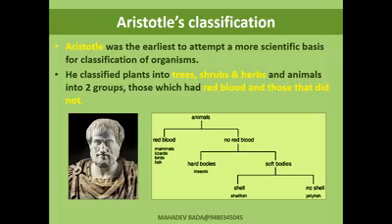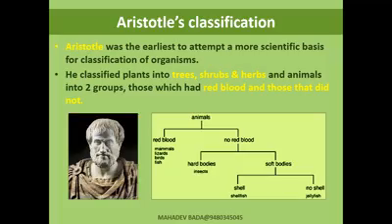In those with red blood, mammals, lizards, birds, fishes have been put. And with no red blood, hard bodies like insects, and soft bodies, with shells and without shells. This was the first attempt for the classification of living organisms.